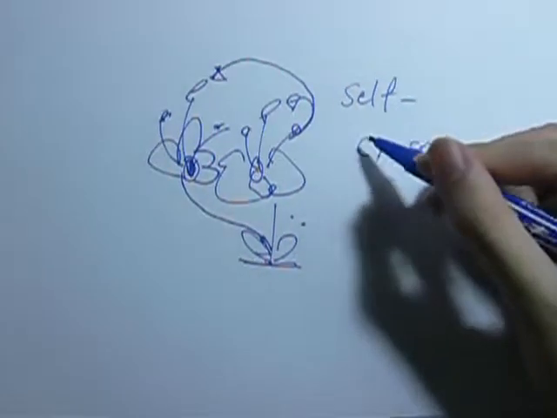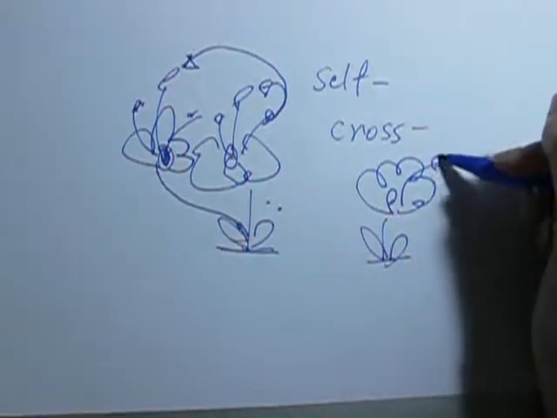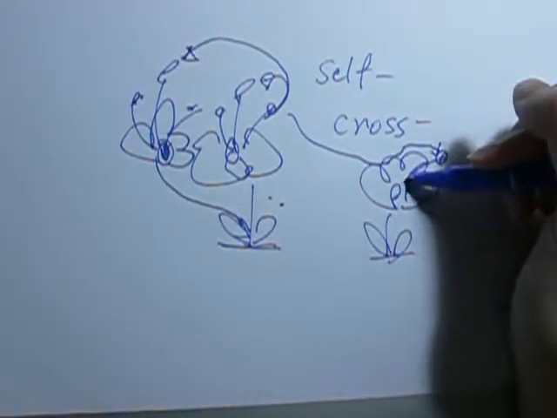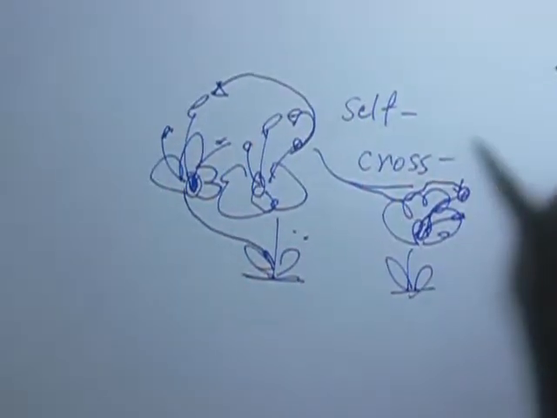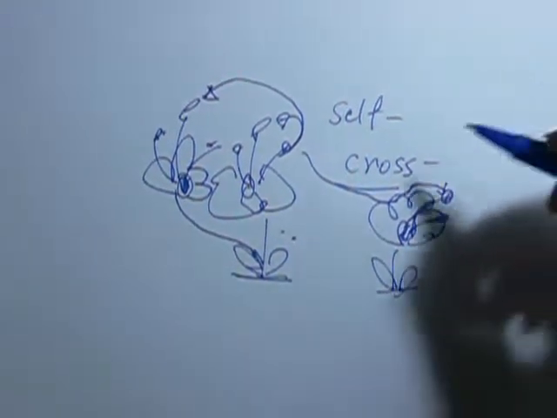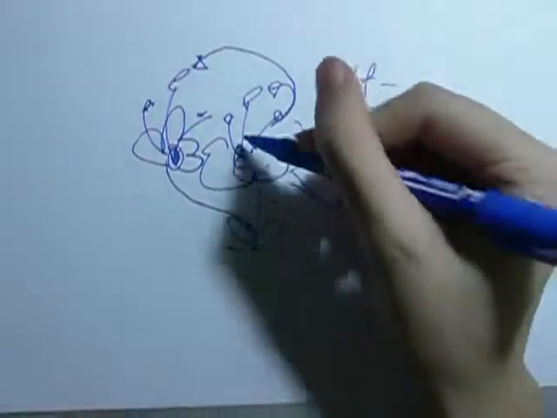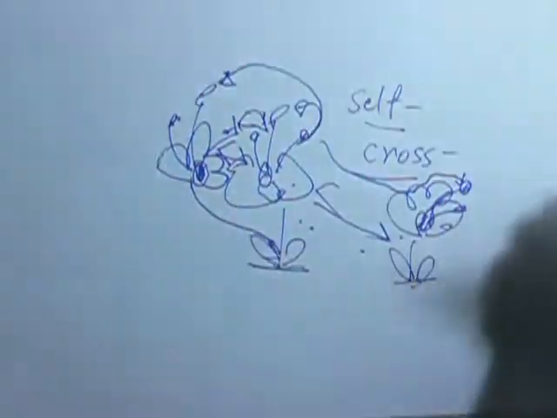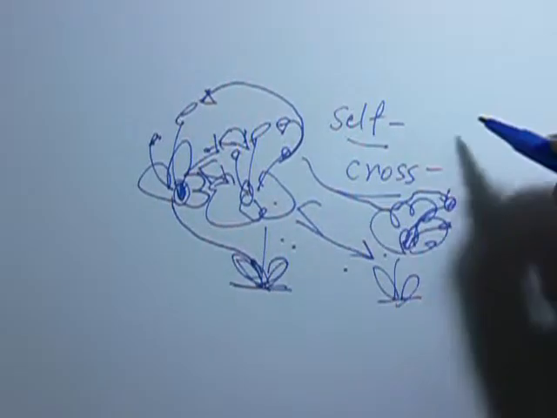And secondly, cross-pollination is when there is another plant with a different genetic combination, and this pollen goes to this stigma and meets its female gamete. So this is cross-pollination, and thus cross-pollination has a greater genetic variation than self-pollination, because there is more difference between these two and these two. There is still genetic variation between these two, because there is independent assortment or random fertilization in the same plant. So this is pollination.